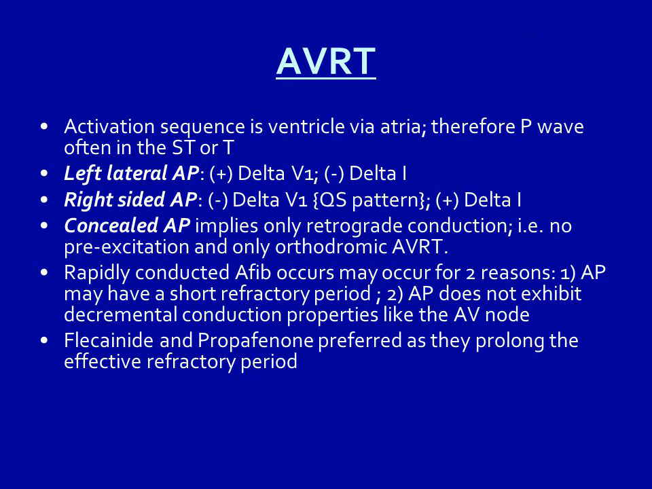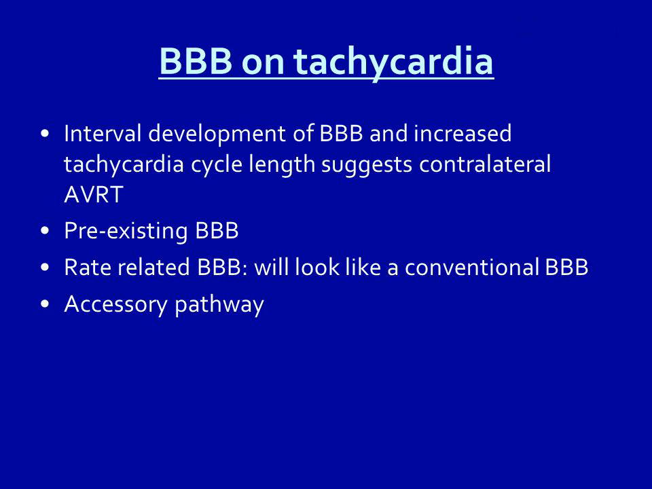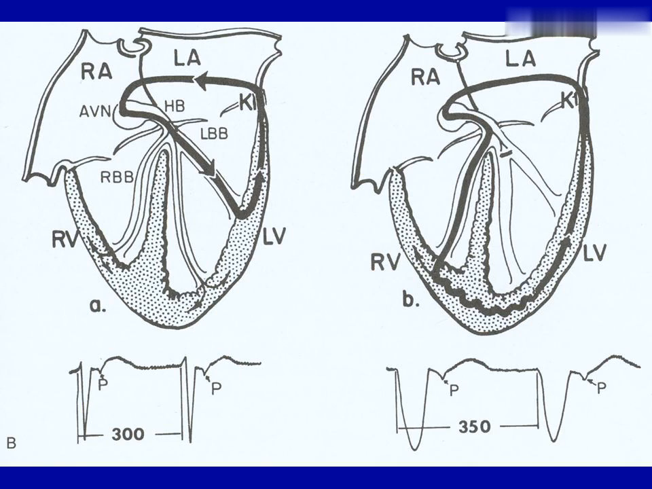Rapidly conducted AFib may occur for two reasons: 1, the AP may have a short refractory period, 2, the AP does not exhibit decremental conduction properties like the AV node. Flecainide and propafenone 1C are preferred as they prolong the effective refractory period. BBB on tachycardia: interval development of BBB and increased tachycardia cycle length suggests contralateral AVRT. Pre-existing BBB: rate-related BBB will look like a conventional BBB. Accessory pathway: LBBB morphology with the cycle length slowing suggests a right-sided accessory pathway.